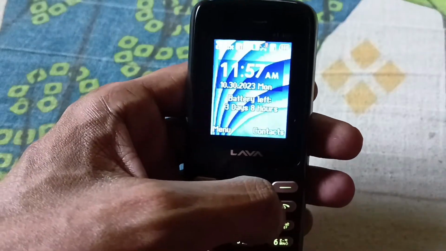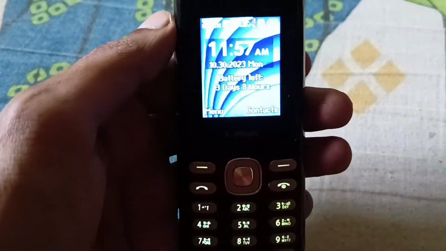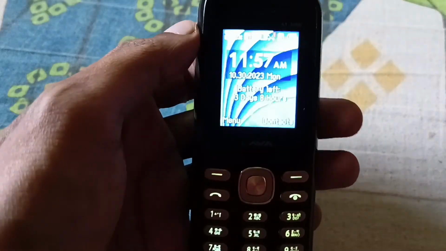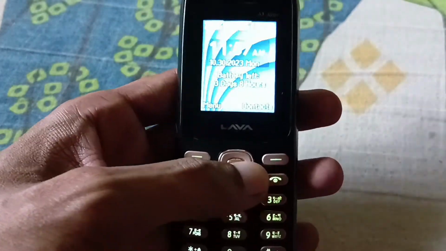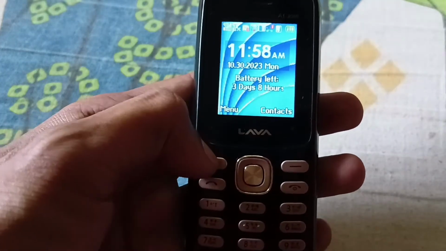Hello everyone, in this video I'm going to show you how to change the ringtone in the Lava A1 Josh mobile. So this is the Lava A1 Josh mobile. If you want to change the ringtone, just click the menu here.